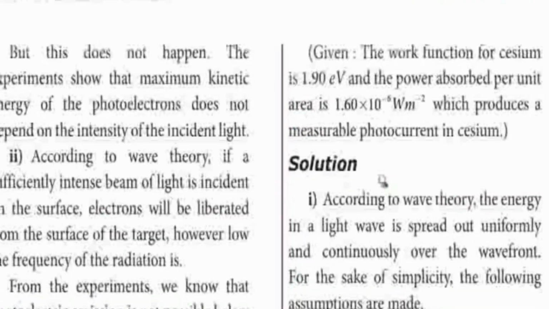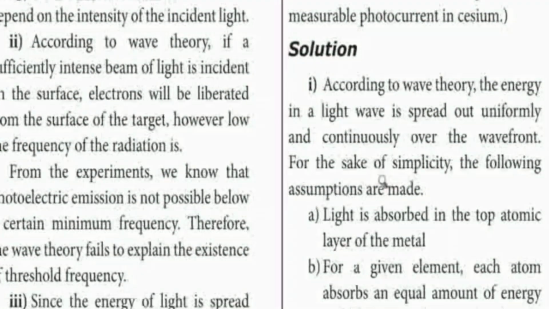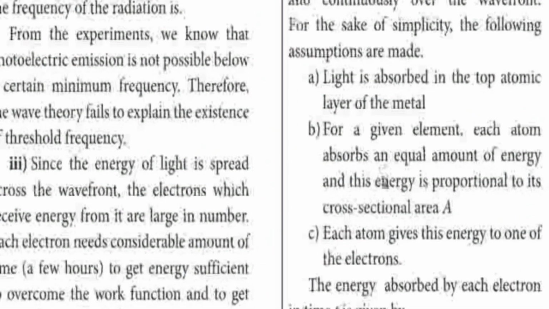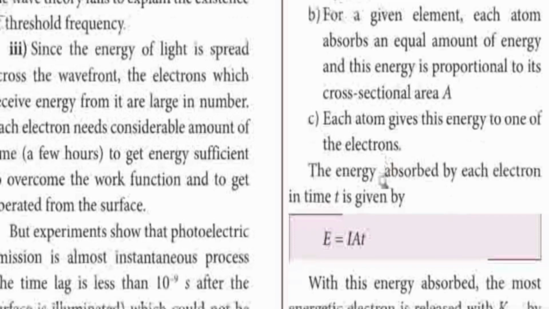According to the wave theory, when sufficient energy is passed on the metal surface, the electron is liberated. Only when the electron acquires energy more than the work function does it emit. Below the threshold frequency, there is no emission of electrons. That was also observed in the experiment, but the wave theory could not explain it.